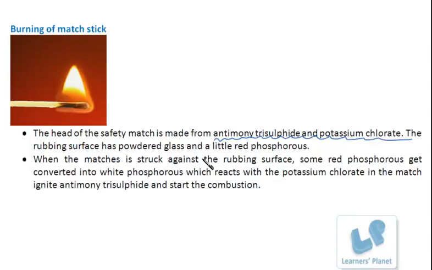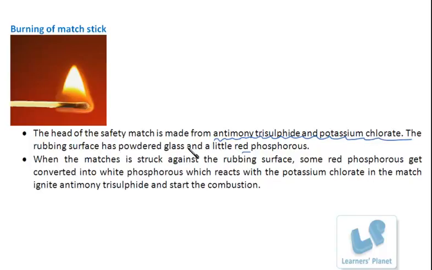You can't just rub the matchstick on the wall or on the wood or on the floor or on plastic and expect it to catch fire. No, it doesn't happen, because the head has these things, but it requires the rubbing surface also. It requires red phosphorus, and there is powdered glass also. Powdered glass is there to roughen the surface.